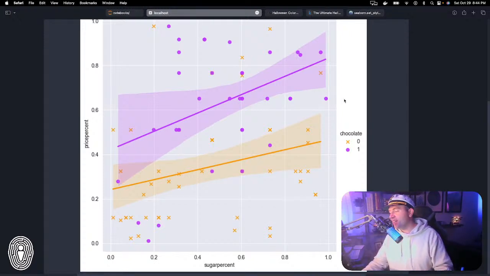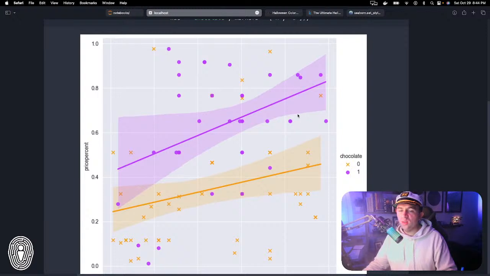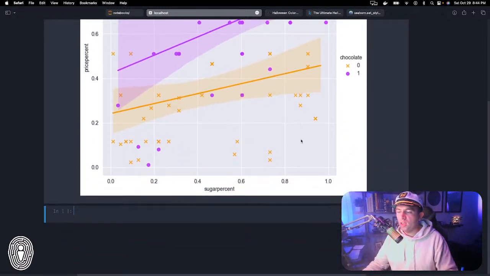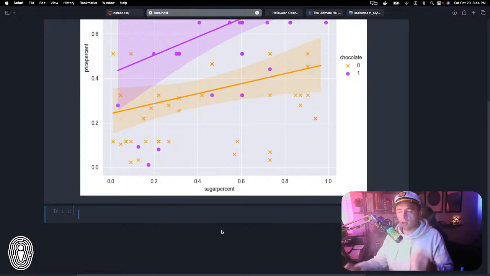But yeah, so anyway, that's how we can create a really interesting visualization like this. So that is another one of these. Now, for the last section here, I do want to show a couple more visualizations. We just showed that lm plot. Now I want to show another kind of correlation plot that you can create that's going to give a different look into our data.